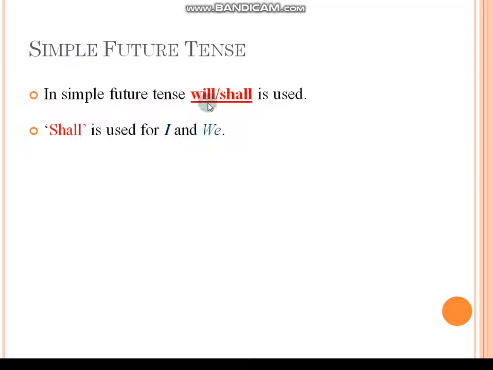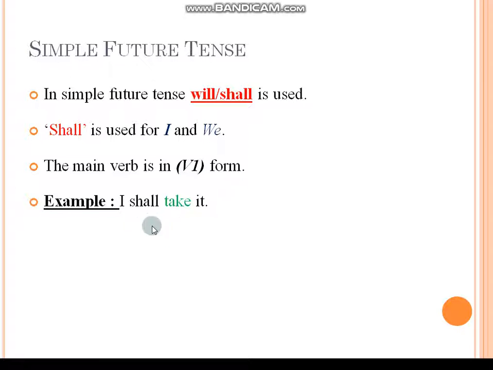Then where do we use will? Will can be used for all pronouns and nouns. There is no need to worry about will. So we need to focus on shall. Shall is used for only I and we. The main verb is in V1 form. In the active sentence, the main verb in the sentence is already in V1 form. If you take an example sentence here, I shall take it. So this is one sentence. Subject is I, shall is the auxiliary, take is the main verb and it is the object.